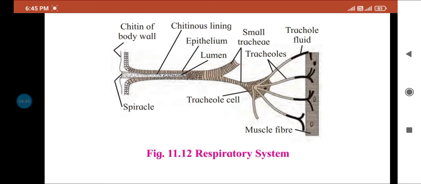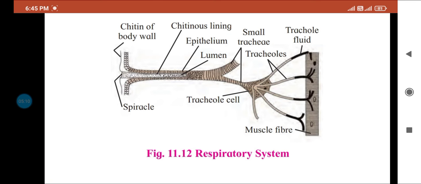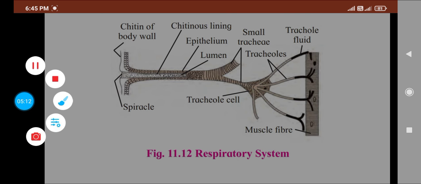After high muscular activity, the cells require a greater quantity of oxygen. This oxygen is supplied through the tracheoles directly at the cellular level. The body fluid simply acts as a stationary medium for diffusion. This is the complete respiratory system of cockroach.